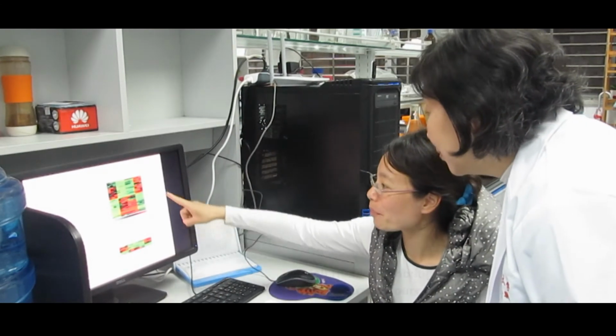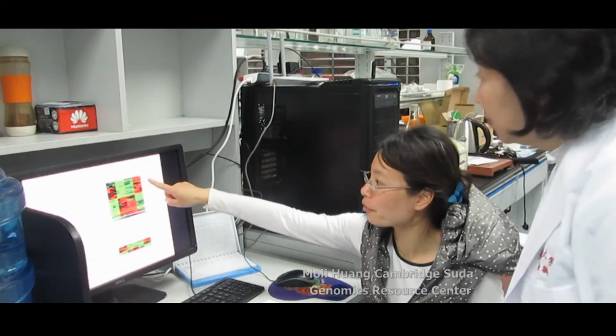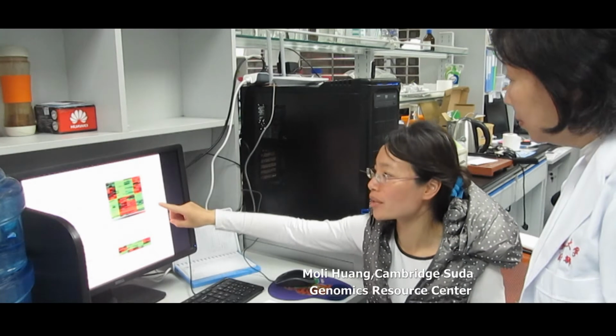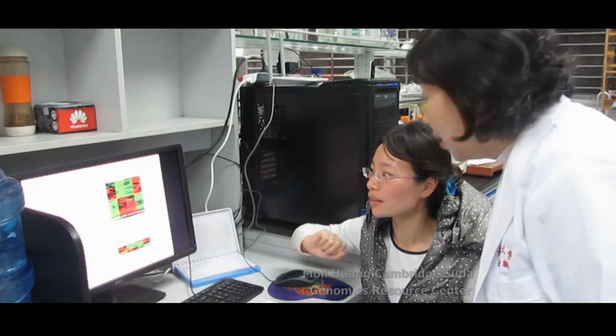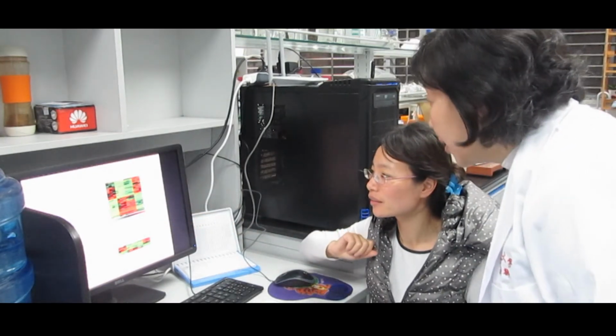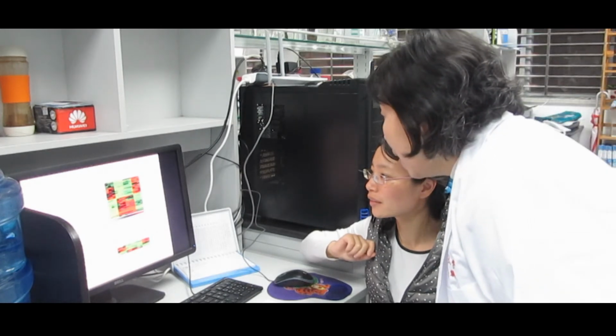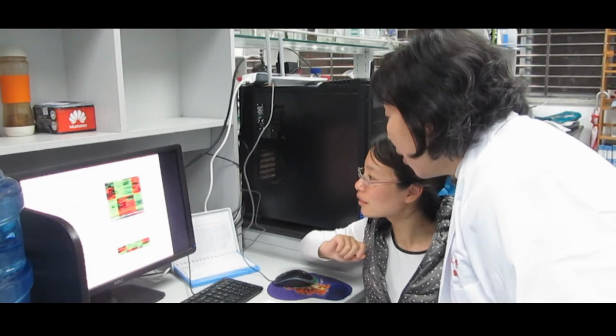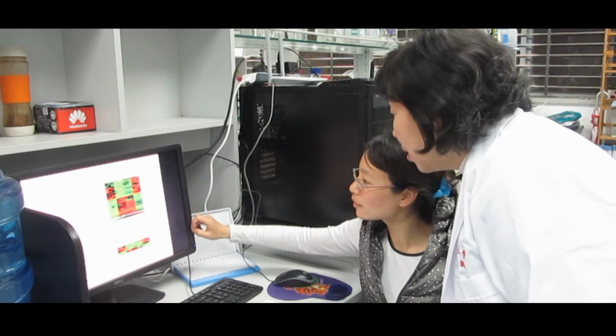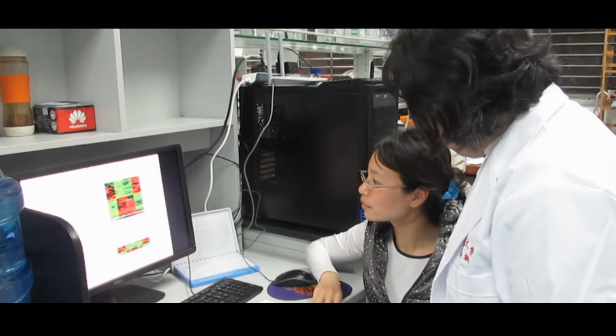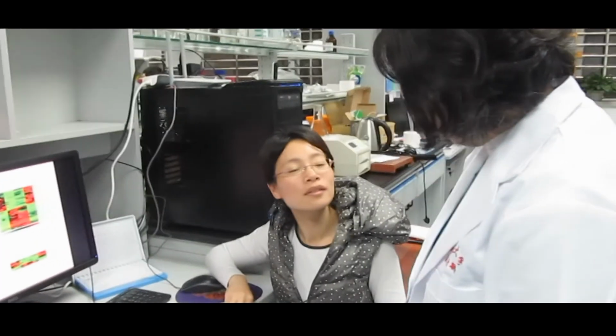Please look at the microarray data. We found the pattern of expression of these genes was inverted. Oh, really? Oh yeah, very striking changes, such as Per, Cry, Clock.